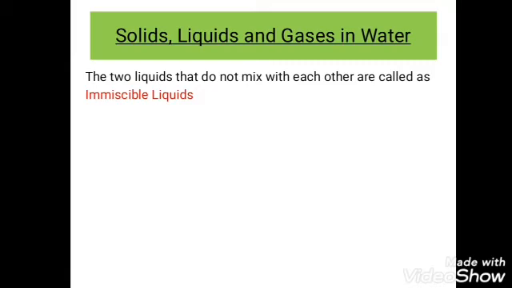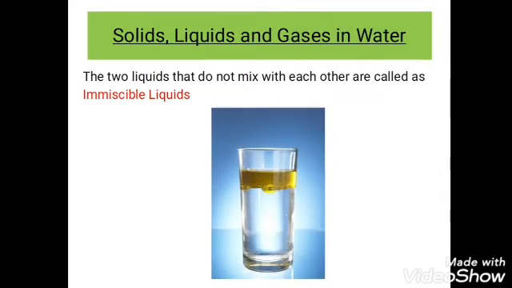Children, can you give me an example for this? Yes. The best example is oil mixed in water, it does not dissolve. Where you can see oil and water make separate layers within the container, right? The top layer is oil and the bottom layer is water. They have made separate layers. They never ever mix together. These kinds of liquids are called immiscible liquids.